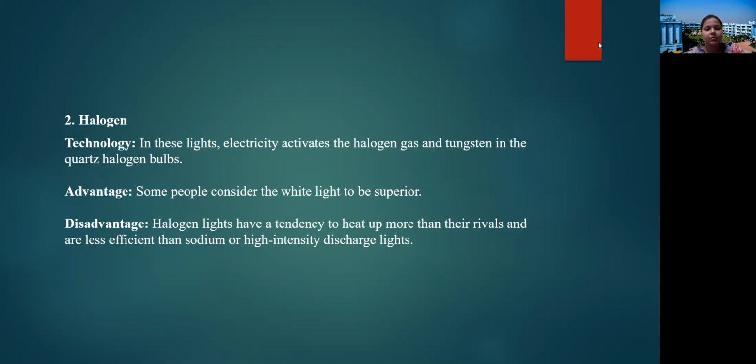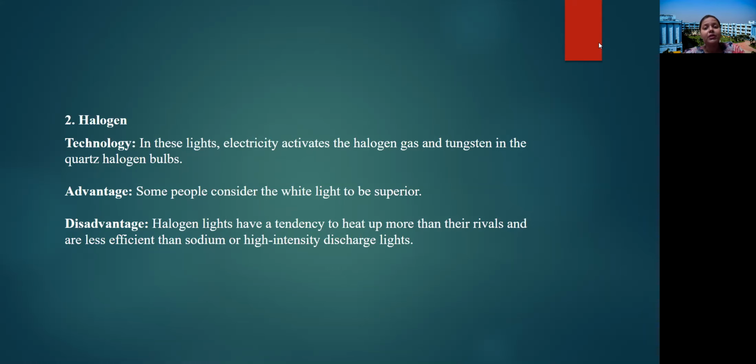Halogen lamp. Those who play badminton in the season of winter are acquainted with halogen lamp, right? So halogen lamp, what is the technology? In this light, electricity activates the halogen gas and tungsten in the quartz halogen bulb. Advantage: some people consider the white light to be superior. This produces a white kind of light, whereas sodium vapor produces a yellow kind of light.